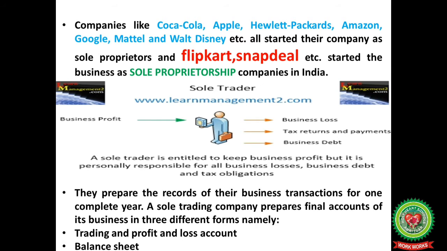Besides making a business profit, some may even have a business loss. They have to pay tax returns and payments and business debt also. They prepare the records of their business transactions for one complete year. A sole trading company finally prepares the final accounts of its business in three different forms, namely trading account, profit and loss account, and balance sheet.